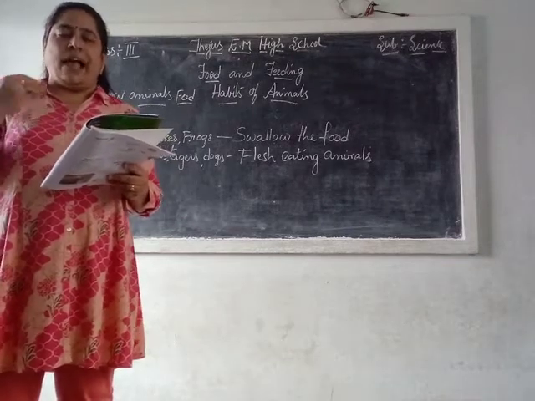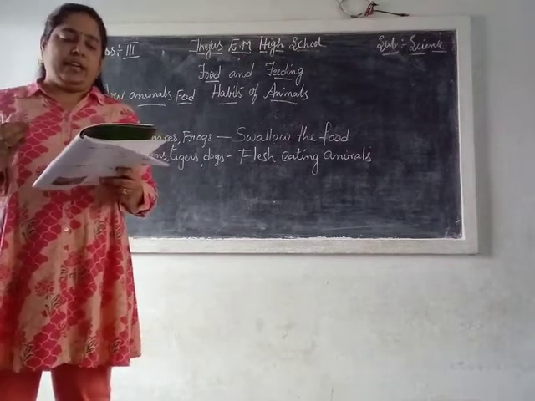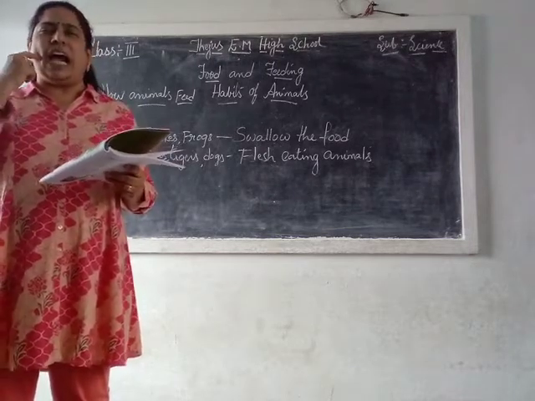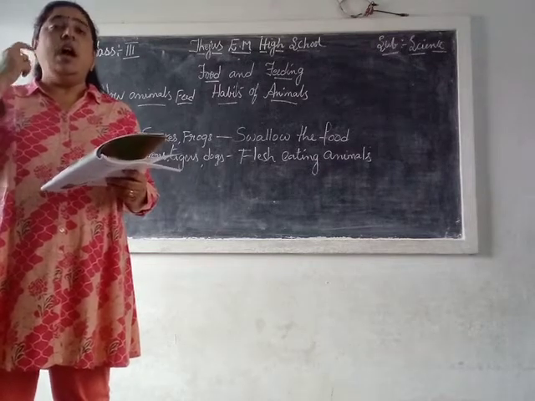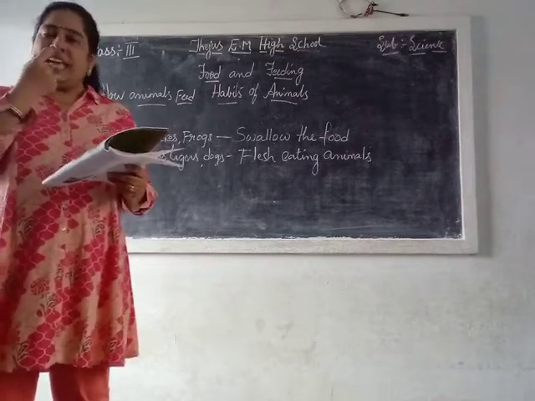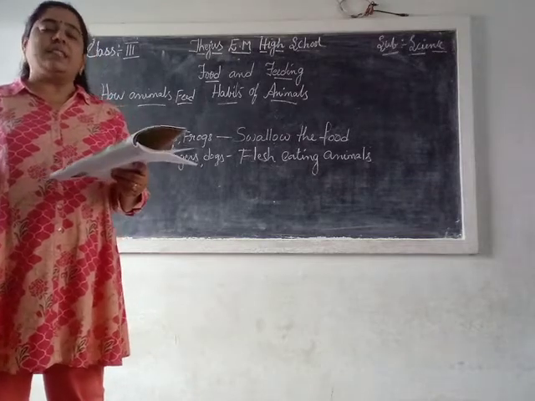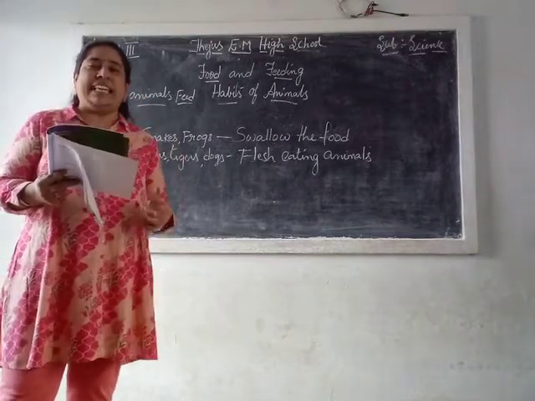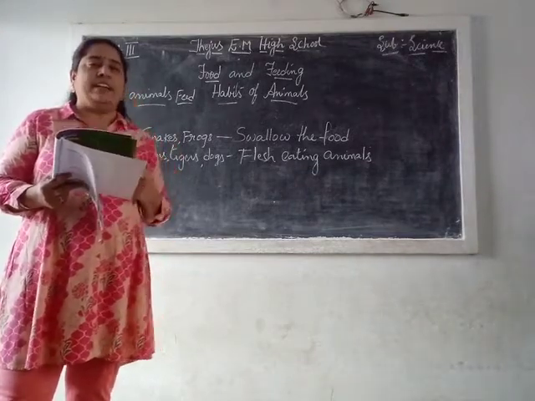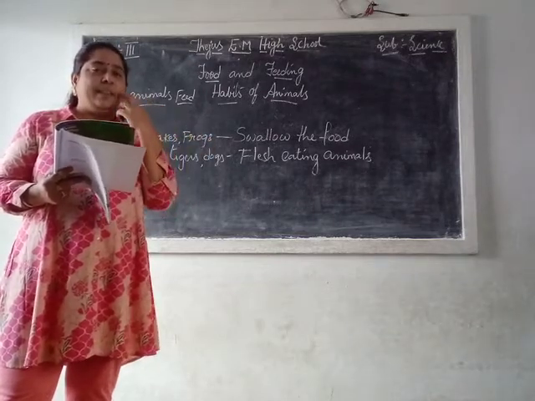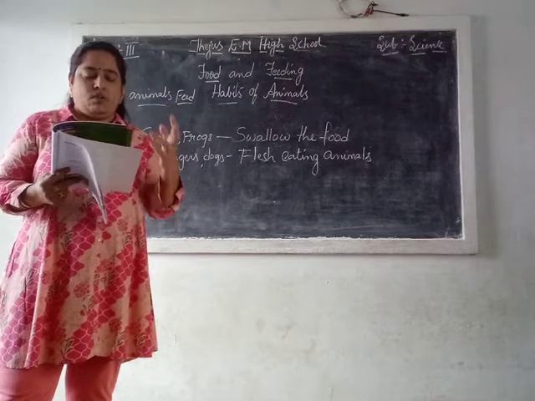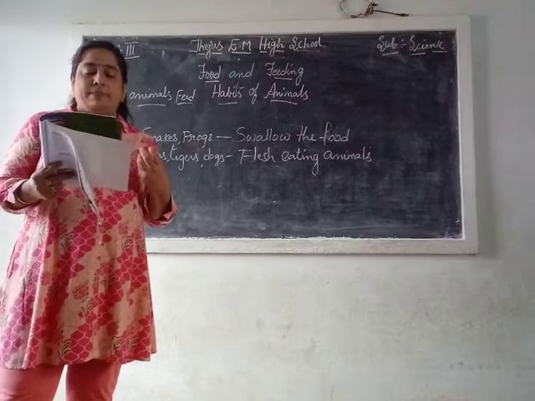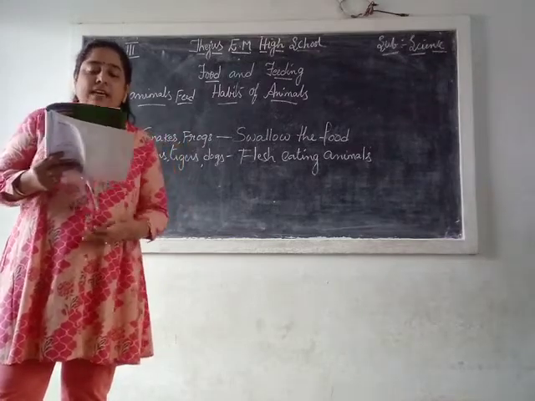Okay. Animals that gnaw. Gnaw means to bite something repeatedly or chew it hard. Animals like rabbits, rats and squirrels gnaw their food and have very sharp front teeth. They will cut the grass, keep it in the mouth and they will gnaw. These teeth help them to bite the seeds and the fruits.